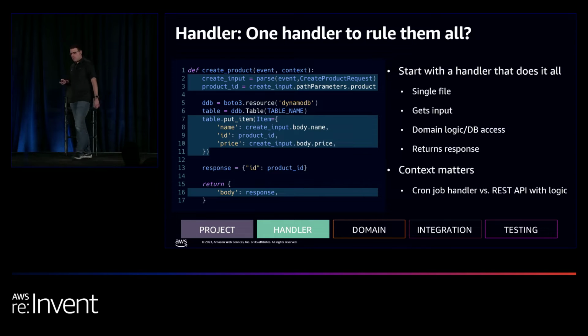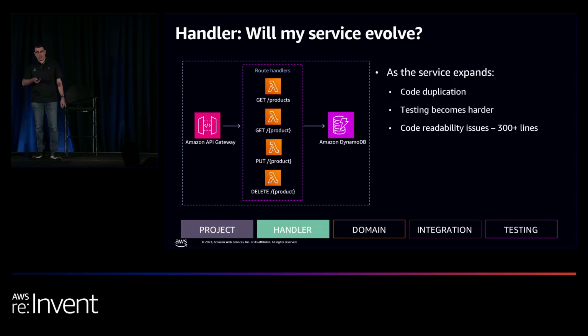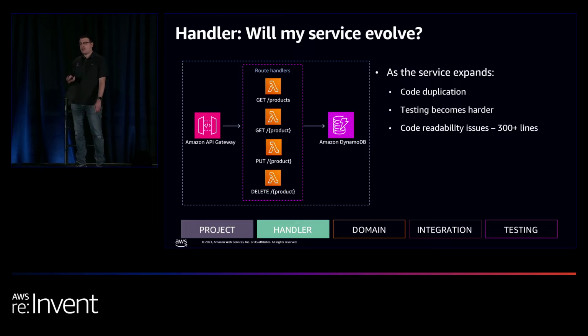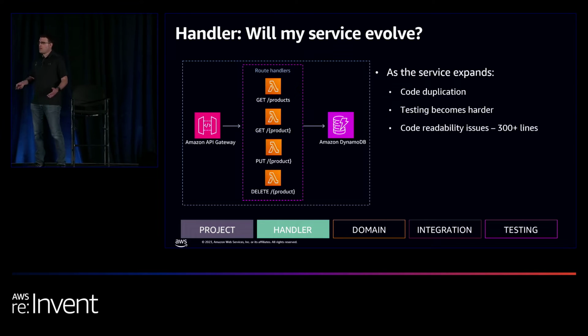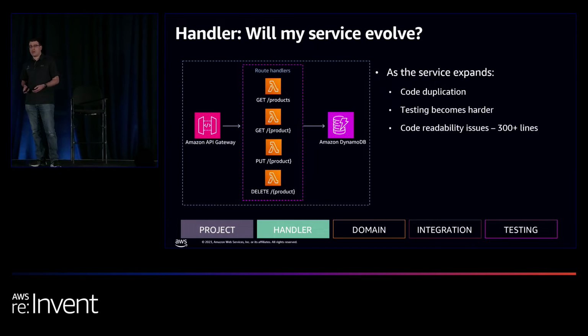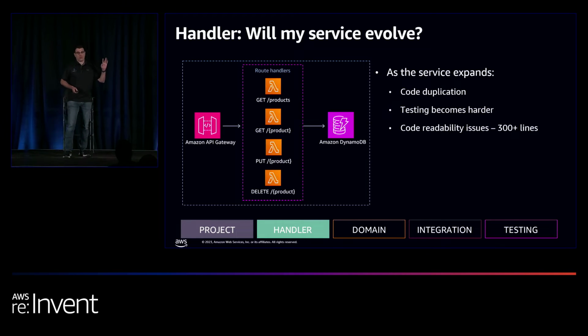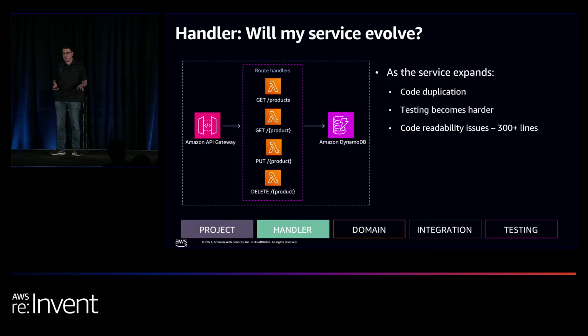time. And as you can see, our service has now evolved, and now we're required to write 3 more Lambda functions: the get products, get product, and delete product. Now let's say that we're going to write it in the same way, right? We're going to write everything in the handlers. So now we have 4 separate models. They're not sharing any code.